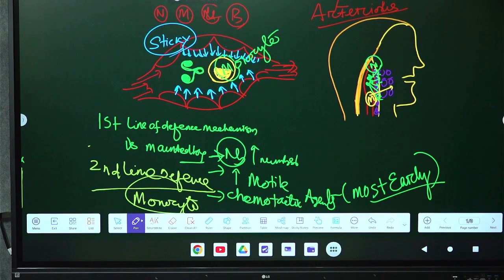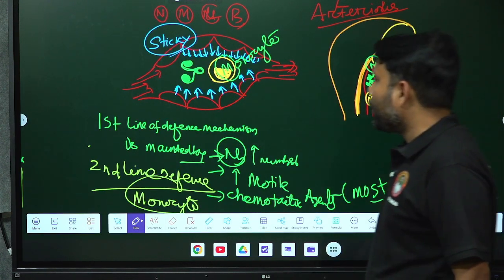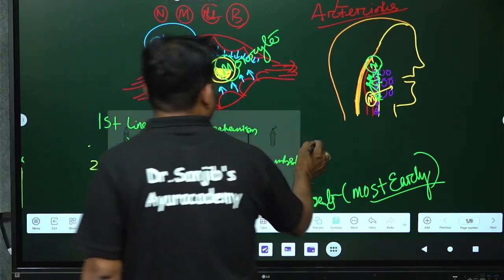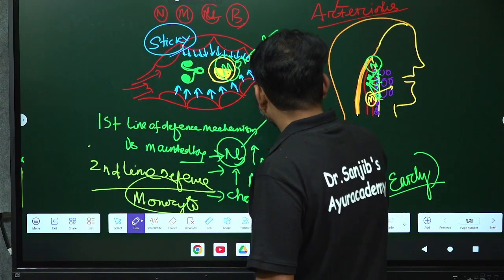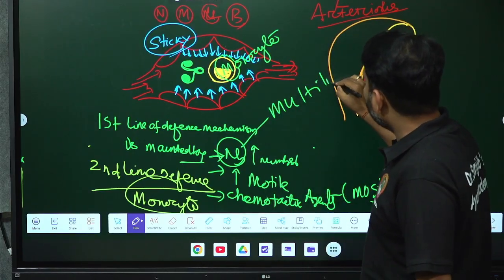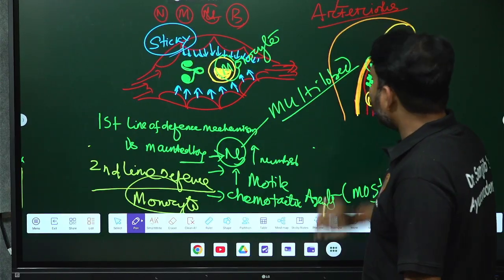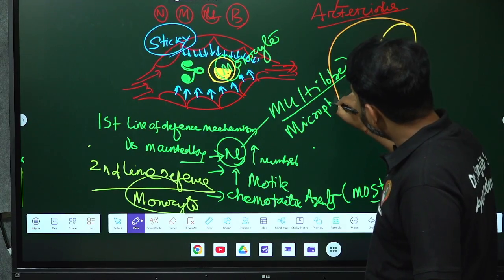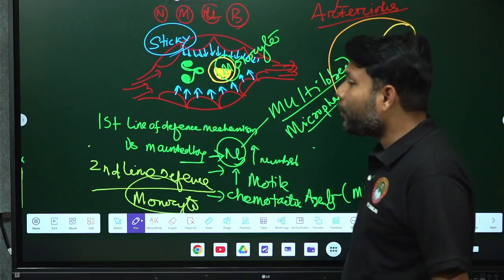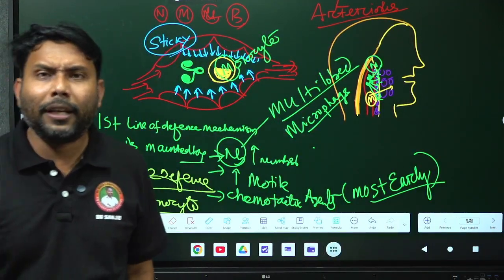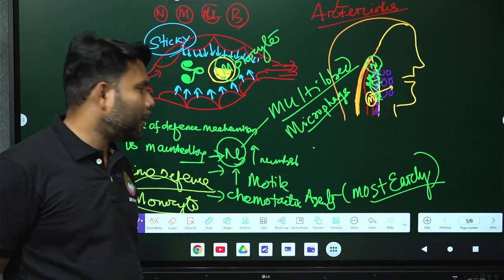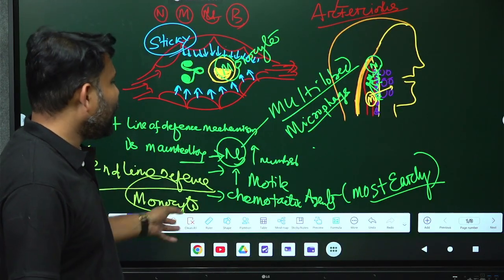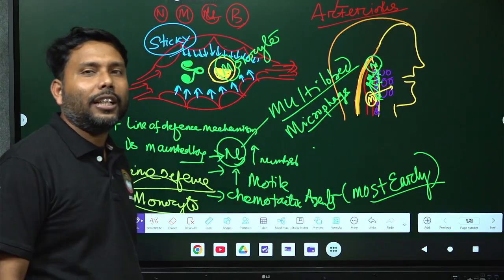Neutrophil is multi-lobed. It's a very important question and it comes in entrance examinations. Neutrophil is multi-lobed, and neutrophil is otherwise called microphage. So many questions on neutrophil. The first line of defense is maintained by neutrophil. Why does neutrophil come first? Number one, it is more in number. Number two, it is very motile. Number three, the chemotactic agent is secreted most early. So that's why neutrophil comes first.